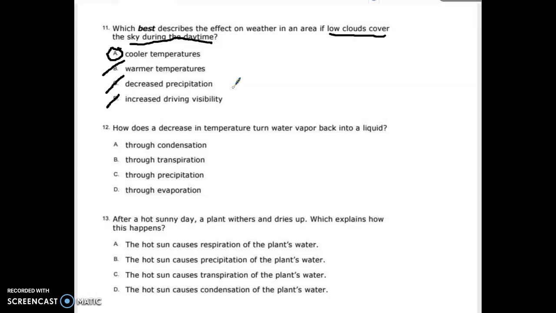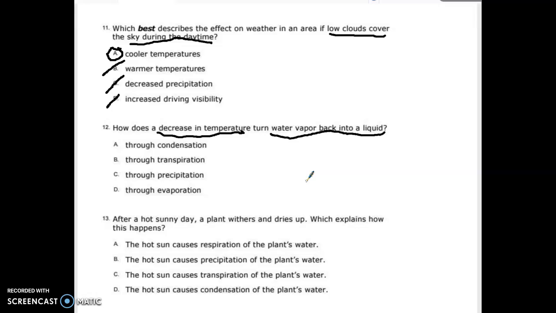And as we move into the next few questions, we jump into the water cycle, which again will be on the test. How does a decrease in temperature turn water vapor back into a liquid? So I have a gas going into a liquid, and I know that happens in the atmosphere. After water evaporates, it tends to lose some heat energy because of the temperature decreasing, and it changes from a gas back into a liquid. And so we need to think about these things.